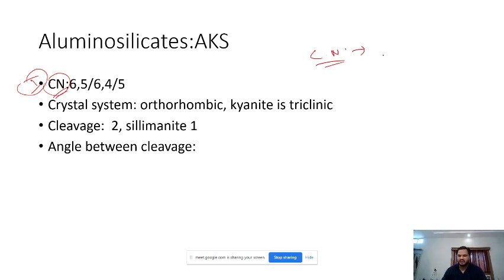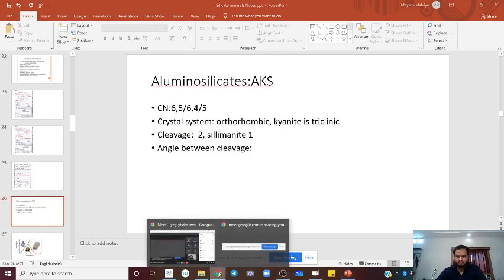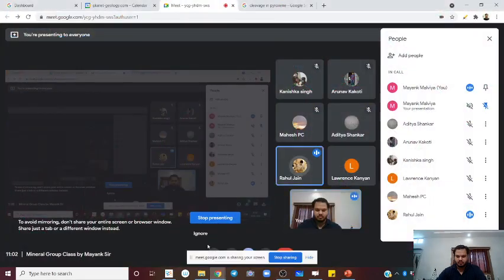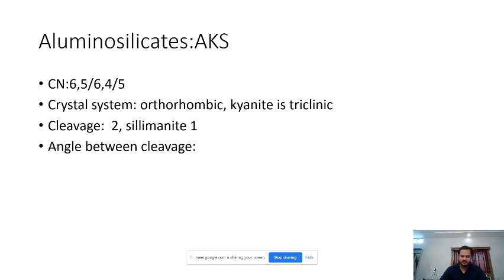Attempt defining it. Number of atoms surrounding a central atom. Yes, or number of bonds with a central atom. Number of anions surrounding a cation. Yes, right.